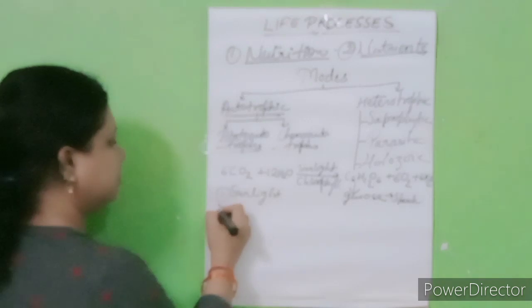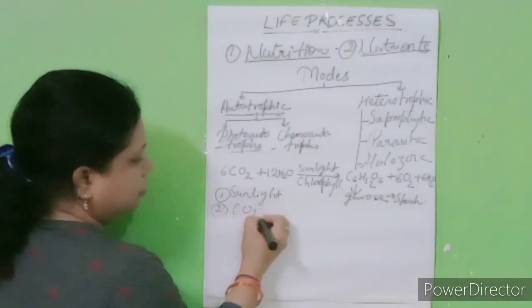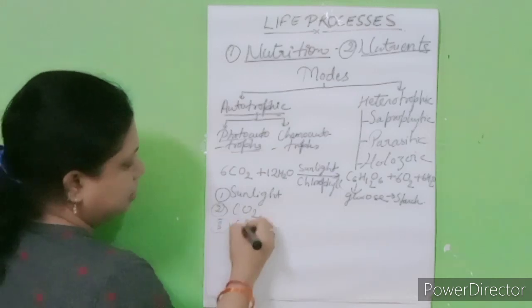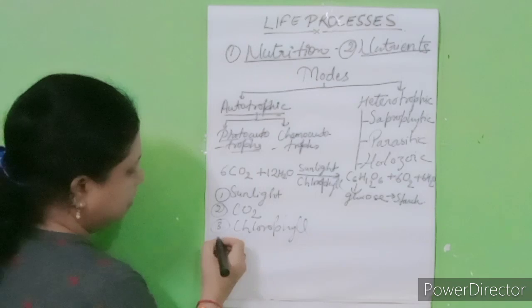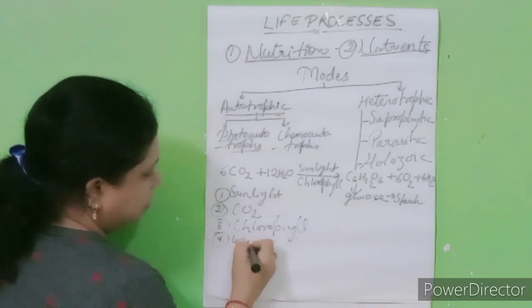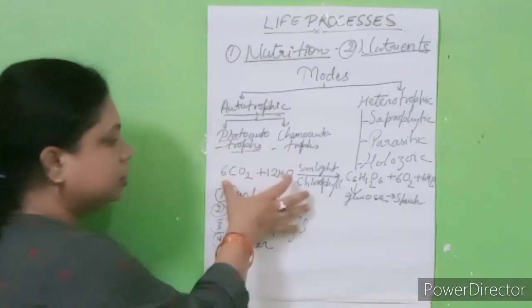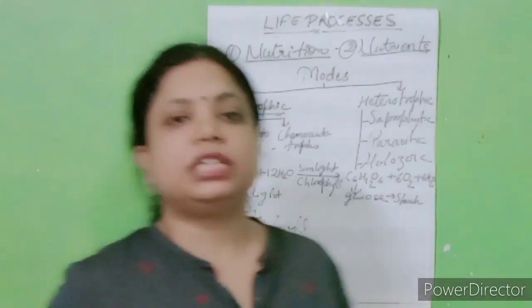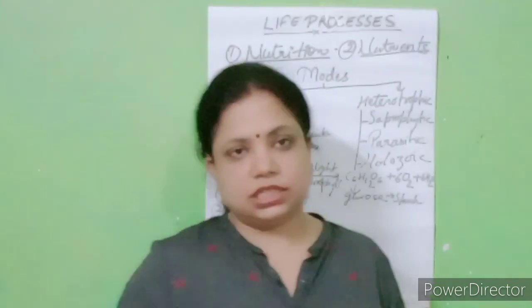Second is CO2. Third is chlorophyll. And the fourth is water. Right, students? So these are the main raw materials which are required for the process of photosynthesis.